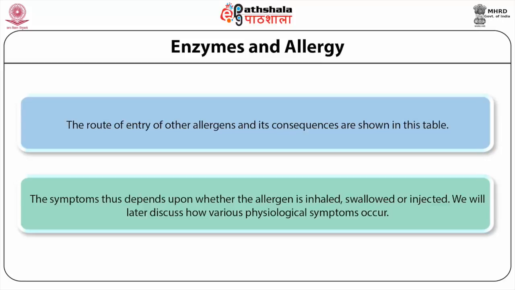Their route of entry, of course, is oral. The clinical manifestations in such cases are vomiting, diarrhea, itching, urticaria, and in some cases, very rarely, it is even known to cause anaphylaxis.